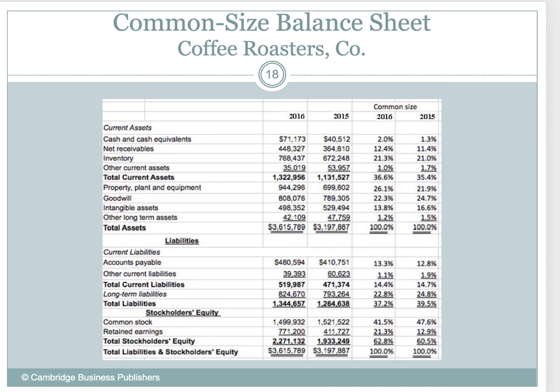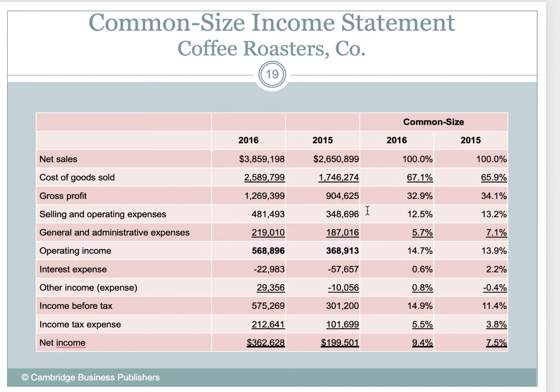We have the income statement, this is the balance sheet for 2015, 2016. So notice what we're doing. Our current assets, our total assets here, we're basically taking each of these items and seeing what they compare as part of their total assets. Okay? We do the same thing with net sales, right?